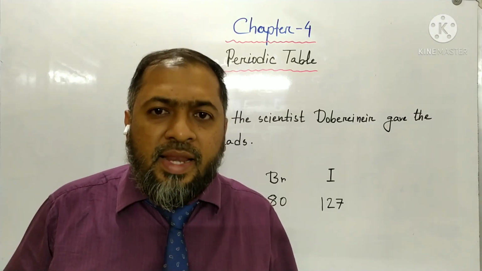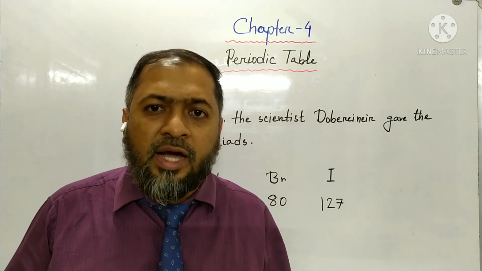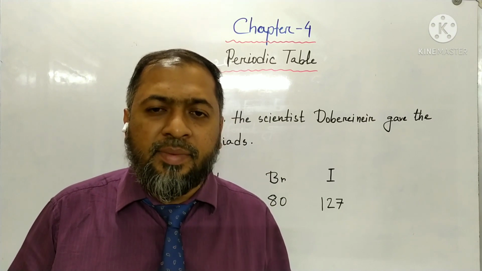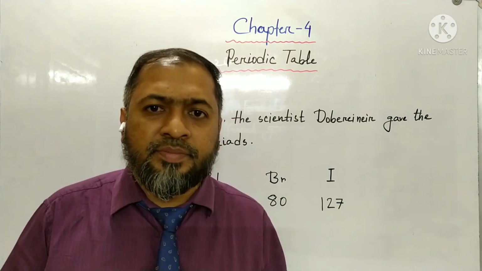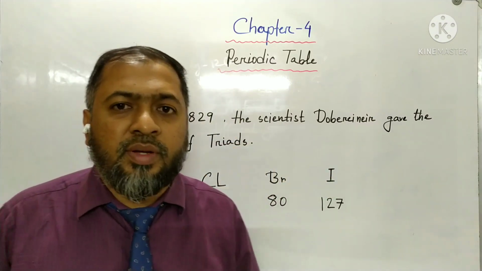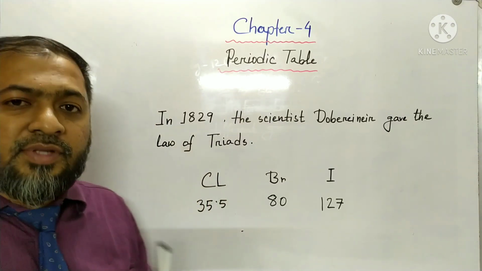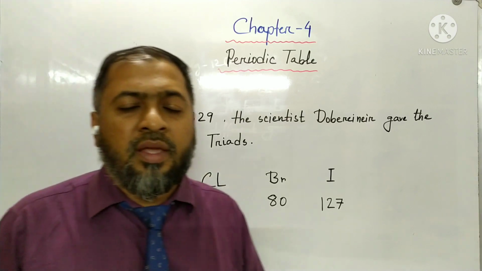After Lavoisier, different scientists tried their best to find the law by which they could organize elements having similar properties in the same group. Among them, Dobereiner was a famous one. In the year 1829, he gave a law which is known as the law of triads.